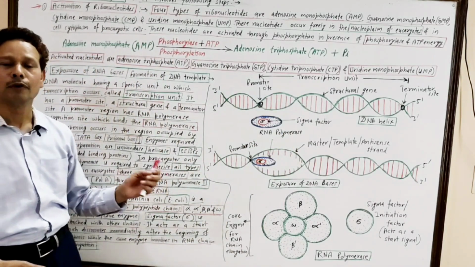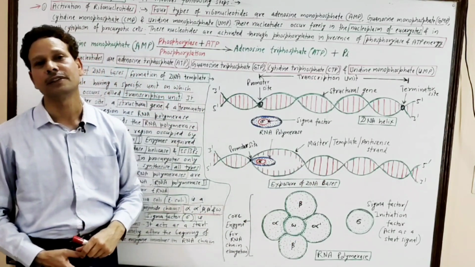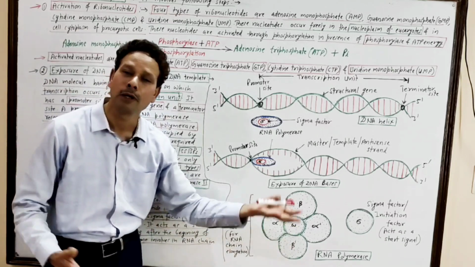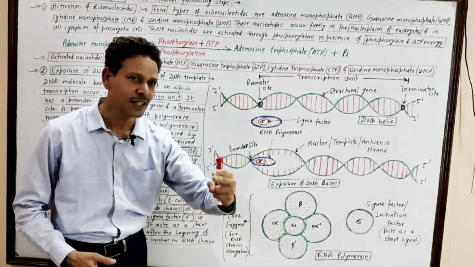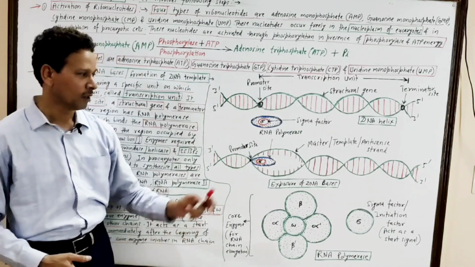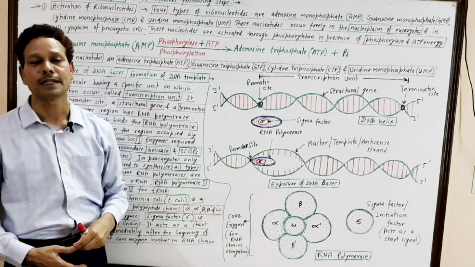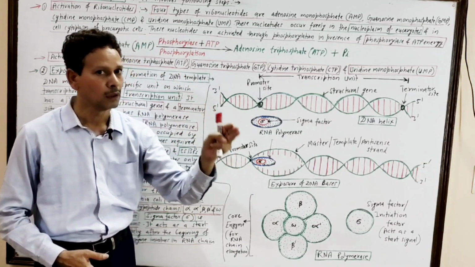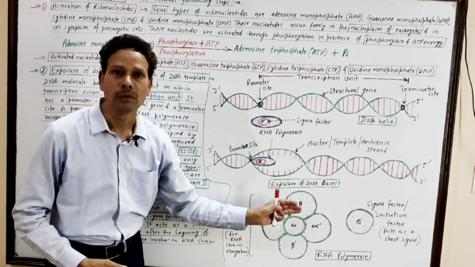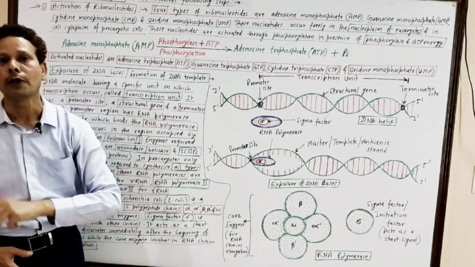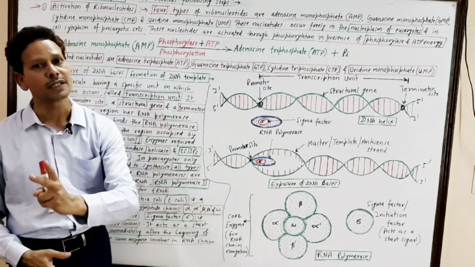In case of prokaryotes, only one RNA polymerase is needed, and this RNA polymerase is capable of synthesizing ribosomal RNA, messenger RNA as well as tRNA. But in case of eukaryotes, there are 3 different types of RNA polymerases. Polymerase 1 synthesizes ribosomal RNA. Polymerase 2 is capable of producing messenger RNA, and RNA polymerase 3 synthesizes tRNA.